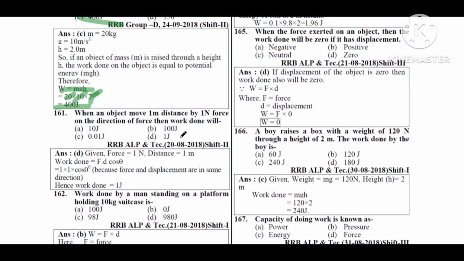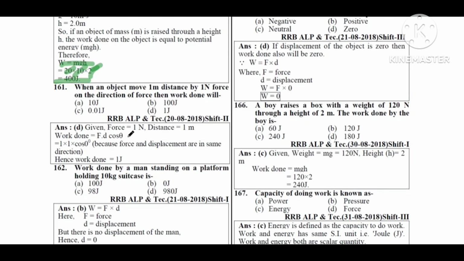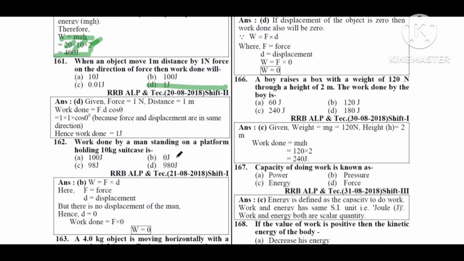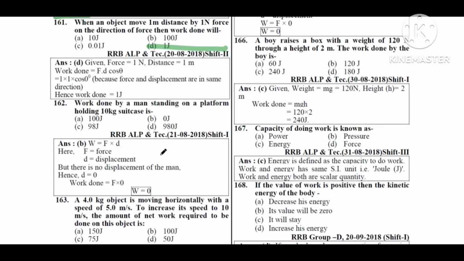Next question. When an object moves 1 meter distance by 1 Newton force in the direction of the force, then work done will be option A 10 joule, option B 100 joule, option C 0.01 joule, option D 1 joule. So hence the work done is equal to 1 joule. So answer D, correct answer. Next, work done by a man standing on a platform holding a 10 kg suitcase is. So formula work done is equal to force into displacement. So work done is equal to 0. Option B 0 joule is the correct answer.